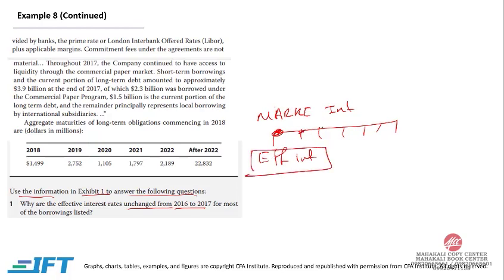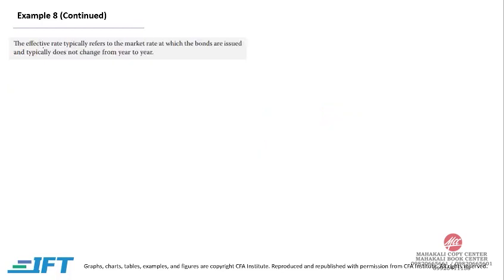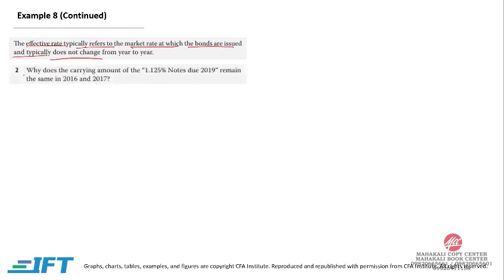Market interest rate, as time starts, might go up and down, but the effective interest rate was the market rate at initiation, so it doesn't change. The effective rate typically refers to the market rate at which the bonds are issued and typically does not change from year to year.